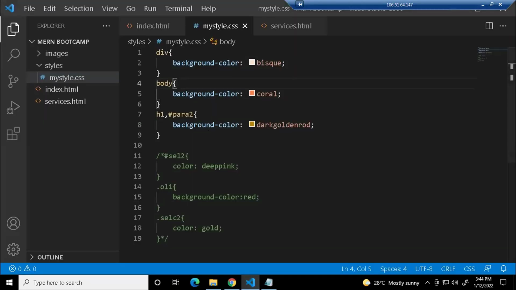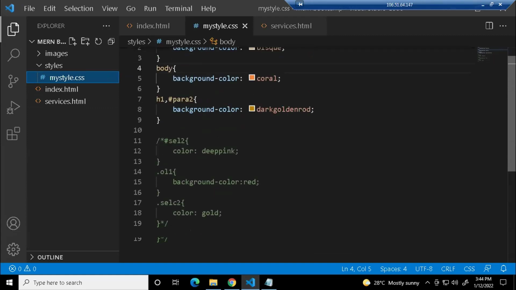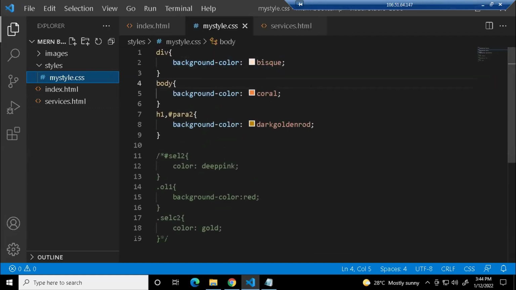So I'll just tell you a few properties which you'll be using. So one is, we have discussed the colors, right? So in colors, what is the format you're giving the value, guys? So you're giving background color, and you're giving that color name. So instead of giving that, you can give different formats. You're asking about a layout, Sachin.